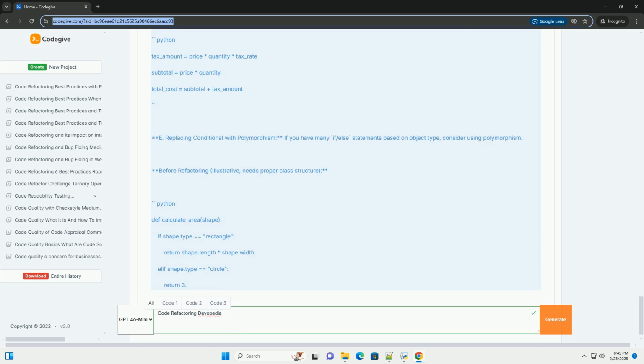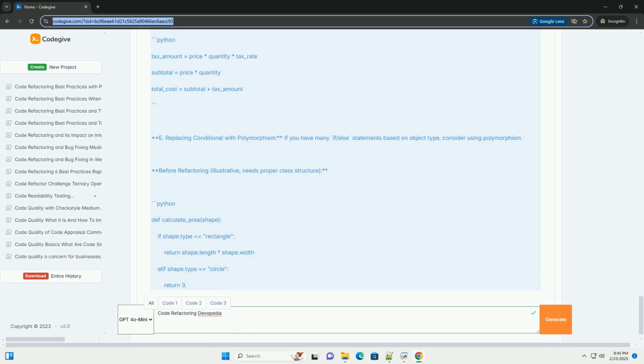4. Tools for refactoring. Many IDEs, integrated development environments, provide built-in refactoring tools that automate common refactoring tasks. Examples include PyCharm, which offers powerful refactoring capabilities for Python, including renaming, extracting methods, and introducing variables.